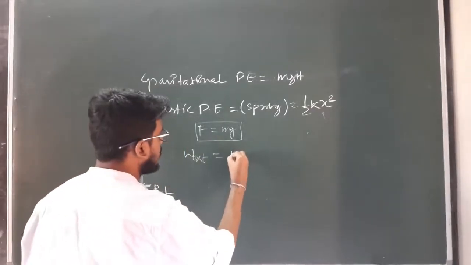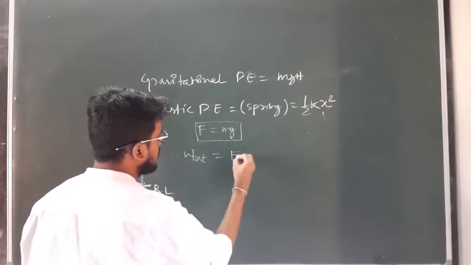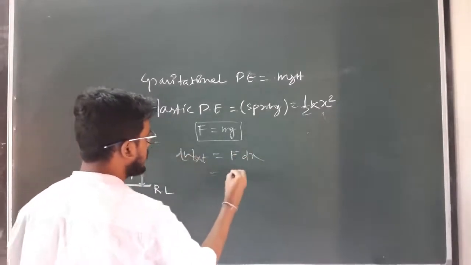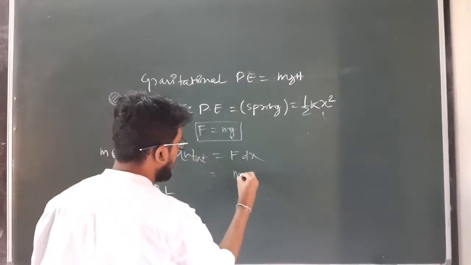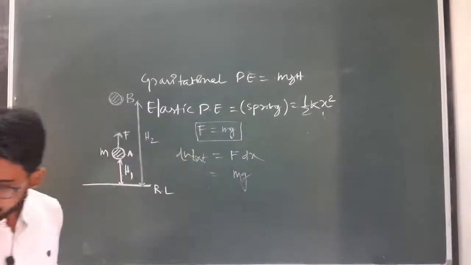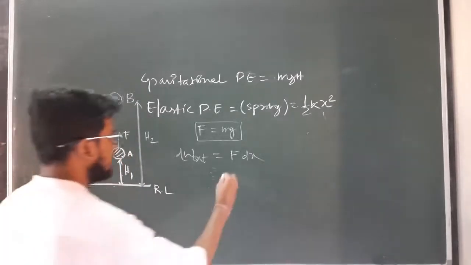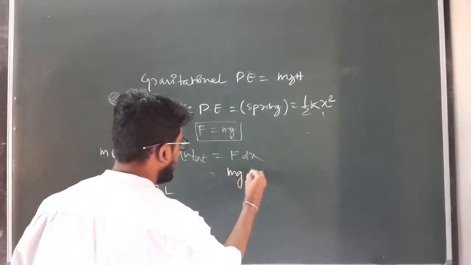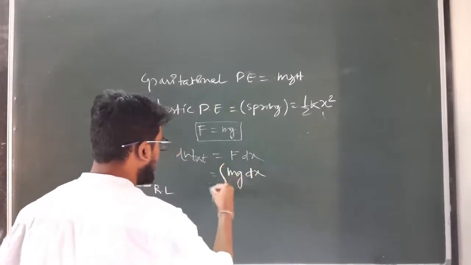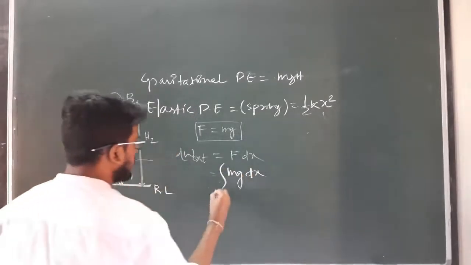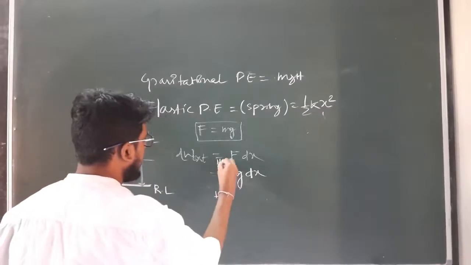So for a very small displacement, let dW equal F dx. It will be mg dx, and its integration varies from the initial height h1 to the final height h2.